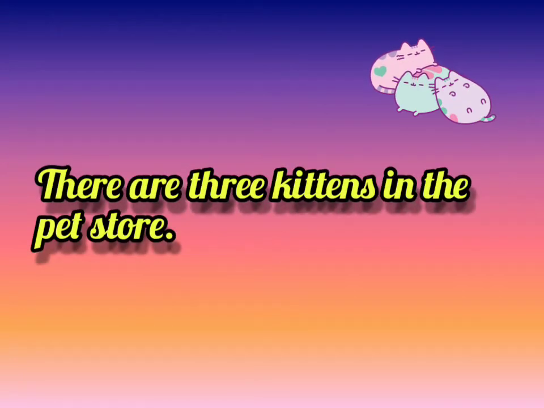Next example: there are 3 kittens in the pet store. In this sentence, kittens and pet store are both concrete nouns, as we can see kittens, we can touch them, even smell them. We can see the pet store. So both these are concrete nouns.